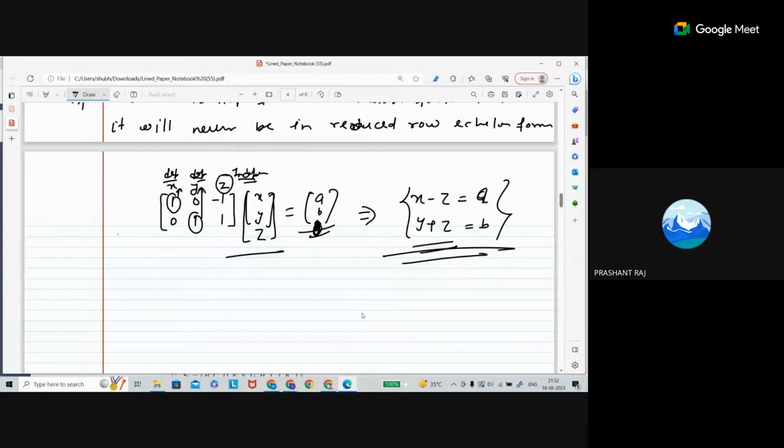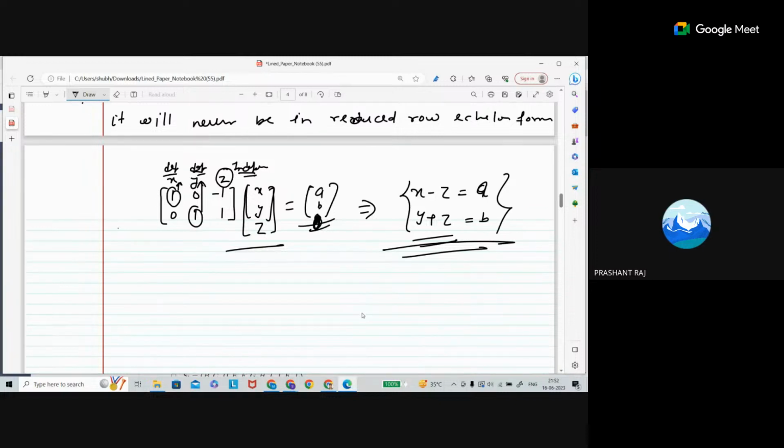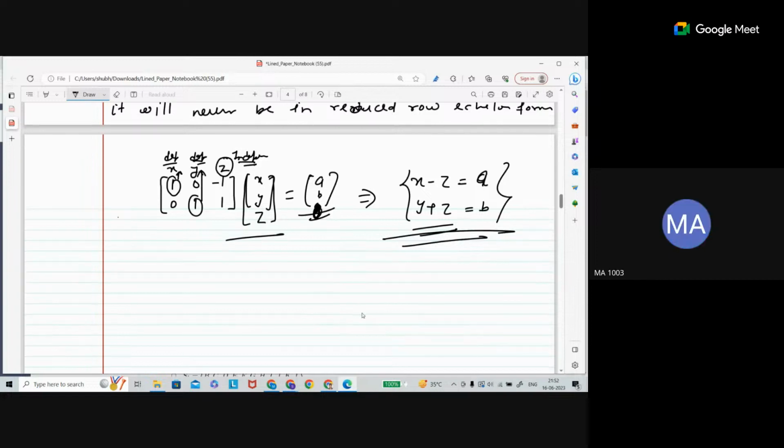Sir, is it necessary that the leading entry should be one? The concept of independent and dependent variables comes after reduced row echelon form. You cannot decide without converting your matrix into reduced row echelon form.